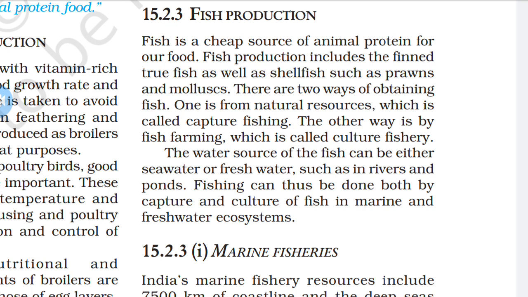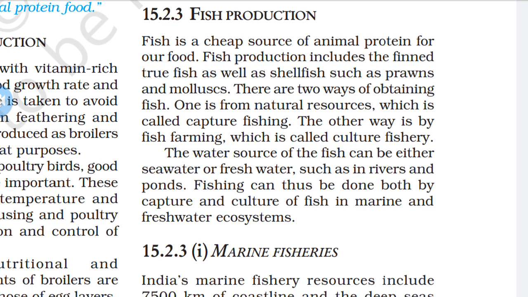From the sea and ocean we can obtain lots of fish. In our own farm we can also produce fish, in water reserves like a pond, lake or river, and we obtain different species of fishes.